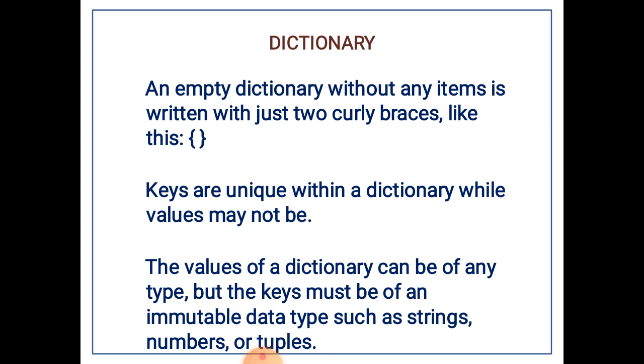An empty dictionary should be written with two curly braces without any key value pairs in it. Keys are unique within a dictionary while values may not be unique, because the same value may be used for many keys, but keys should not be repeated in the same dictionary. The values can be of any type, but the keys must be of an immutable data type such as strings, numbers or tuples.